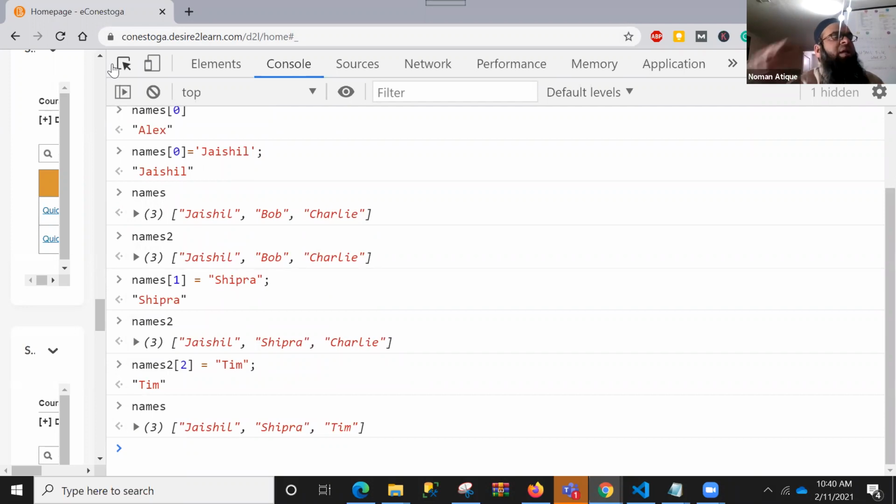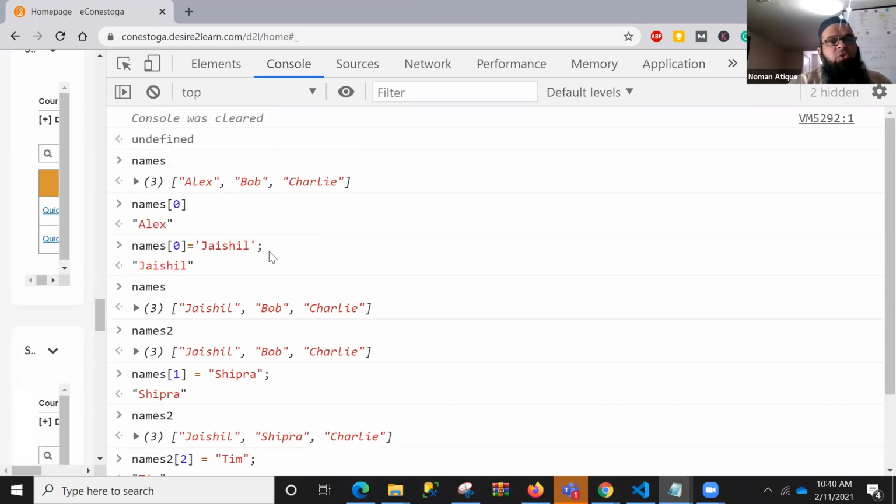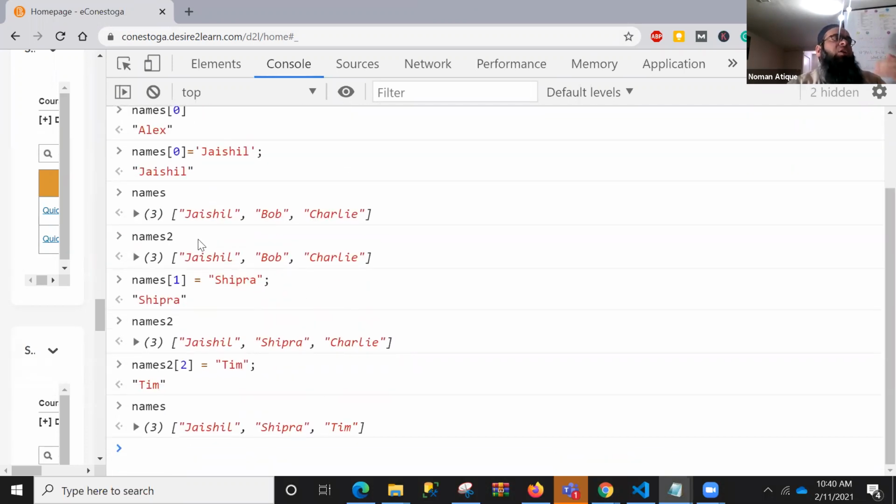That means, in summary, it always transfers the reference to the other variable. And why is it doing that? Because I did names2 equal to names. So it has just transferred the reference and not the value.